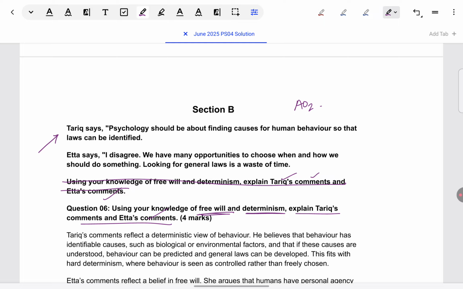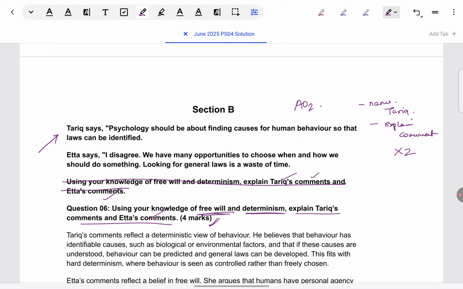So, no AO1 content. Also, because there's no AO3, no strength or weakness has to be given. So, no critical thinking. For the structure of this answer, because it's 4 marks, we have to give 4 points. So, simply we can name what Tariq is doing in the sense which view is he supporting, and then we just explain it with reference to what he has said. And then we just repeat it with, instead of Tariq, naming Etta and then explaining her comment. That's all. As I've told you in the previous video also, you can take as much word count as you want. There's no fixed word count or number of sentences, but make sure you're giving 4 points in total to justify 4 marks.